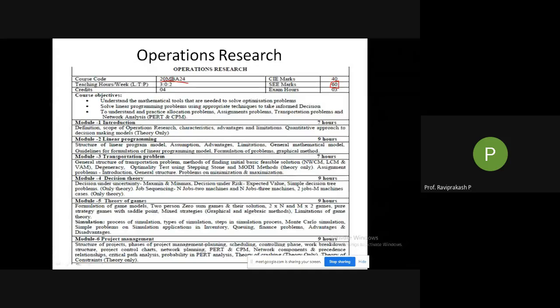So what actually is there is, there are different parameters. I'll give an example. In a particular field, a particular farmer has to put certain fertilizers, for example urea and nitrate. So these two things he has to put.